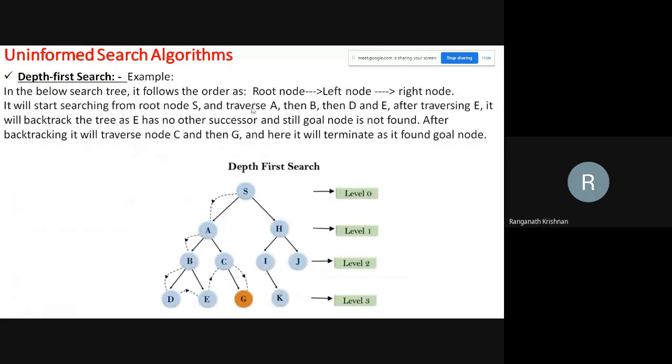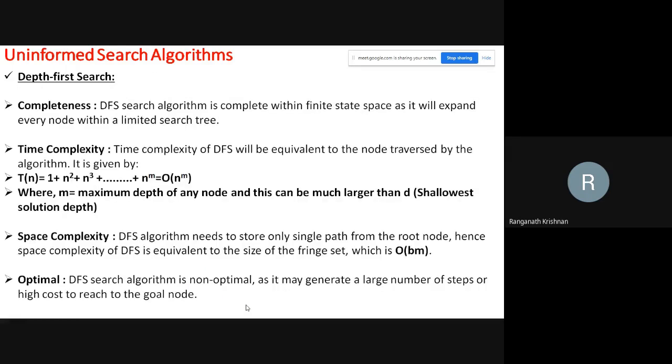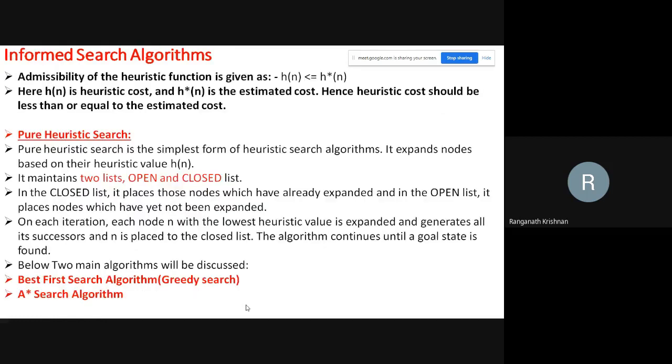Then we have the depth first search. Depth first. It's all English, as I said. Computer science, common sense. Depth first. Search the depth. Start from S, go the depth. A, B, D, E. Nothing is there. Go to C, then reach the goal. So this is depth first search. So again, we have the cost and completeness for this.